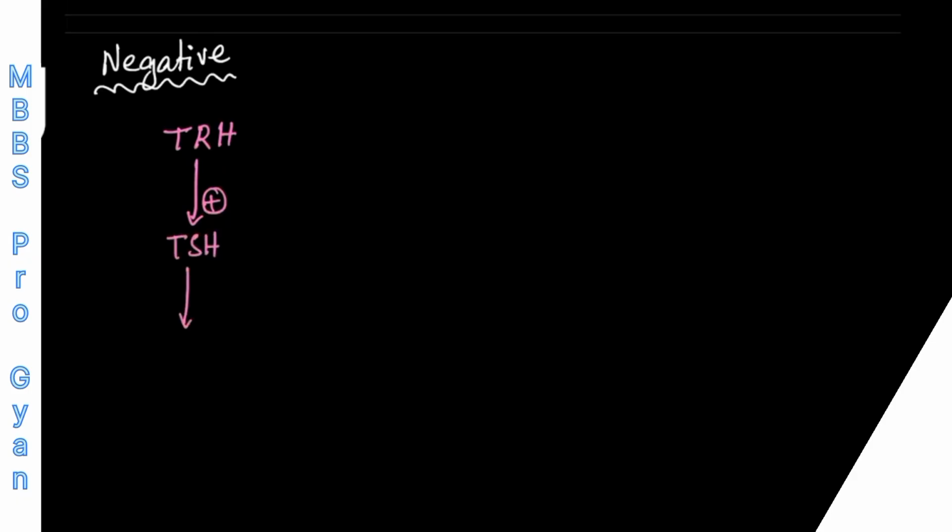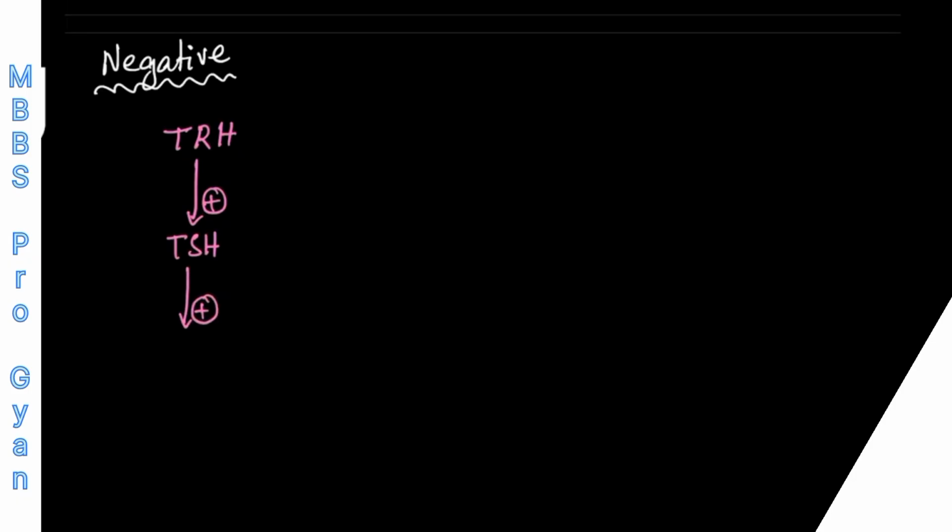Now coming to the negative feedback control system, you all know about negative feedback control system. Examples are many, but typical examples we give are from endocrinology, right? If I give a very simple example, from the hypothalamus, thyrotropin releasing hormone is produced that stimulates the pituitary production of TSH.